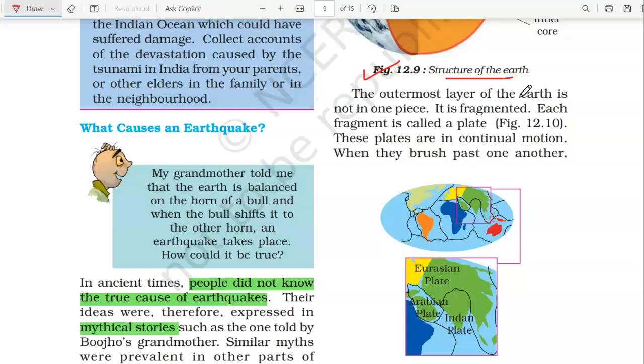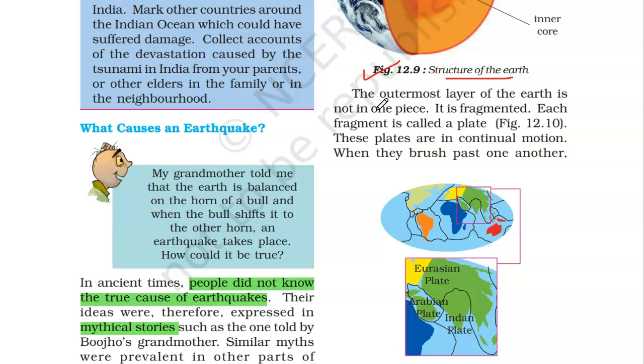The outermost layer of the earth is not in one piece. It is fragmented, which means it is in broken pieces. Each of these fragments is called a plate. These plates are in continuous motion. They brush past one another.